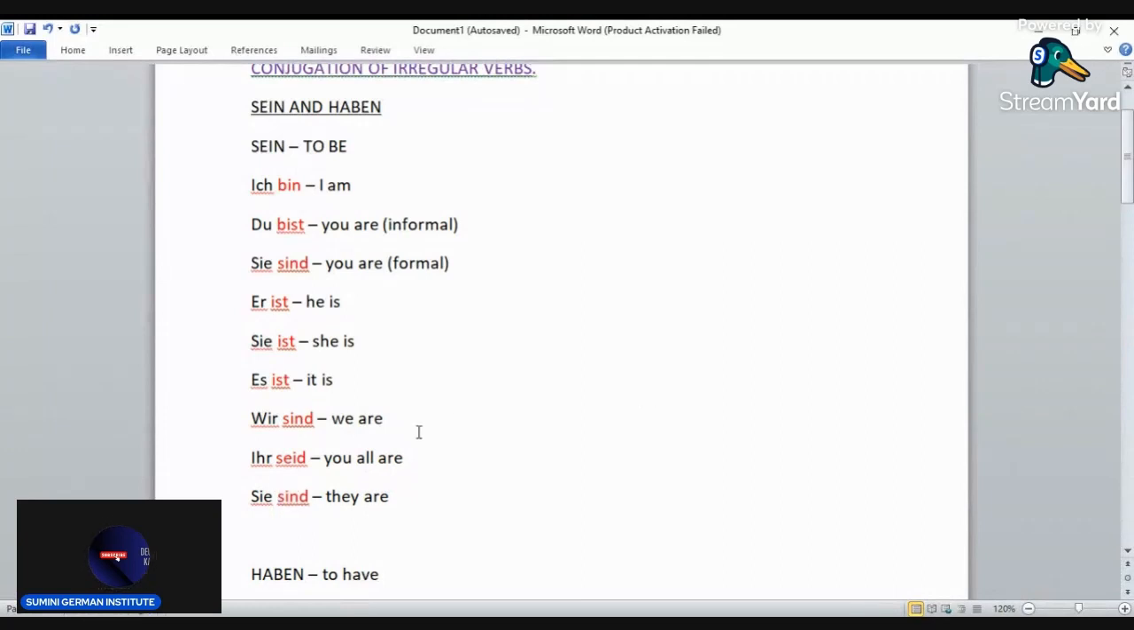So, these ones are the conjugations of sein. So, what you're supposed to do is to memorize them. There is no formula to this. You're supposed to just memorize them the way they are. Let's go through them one more time.